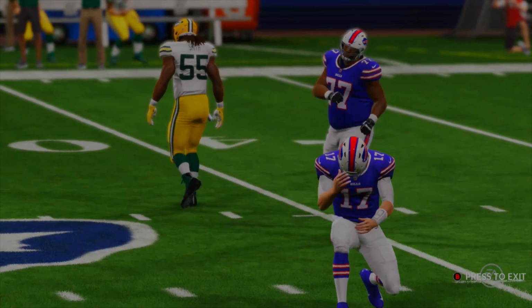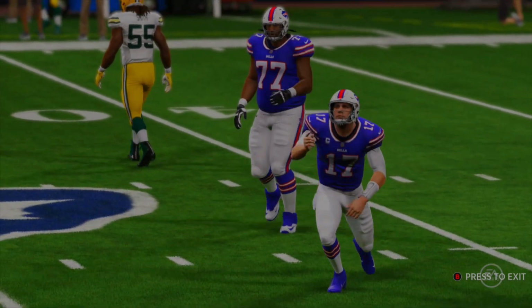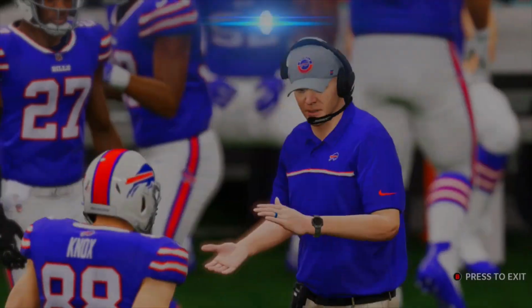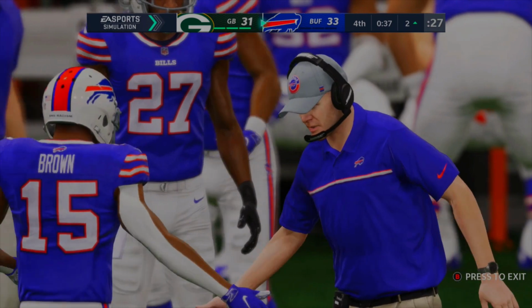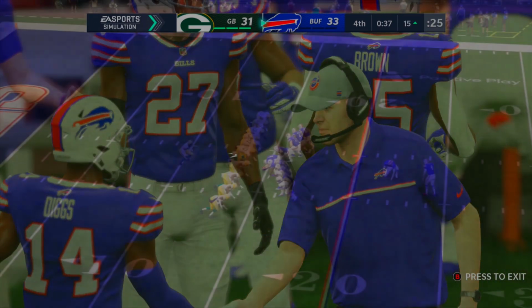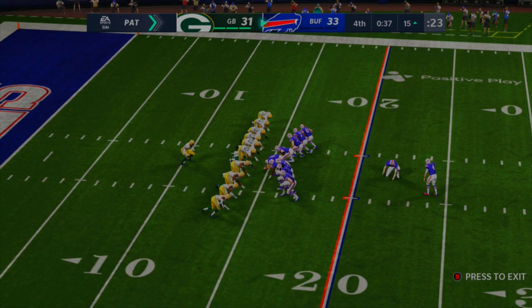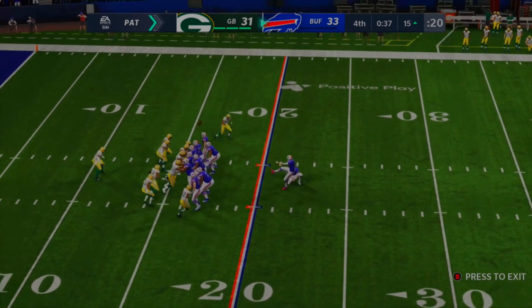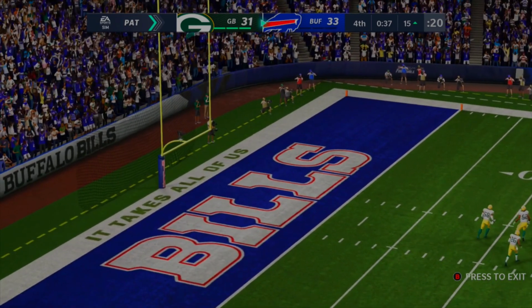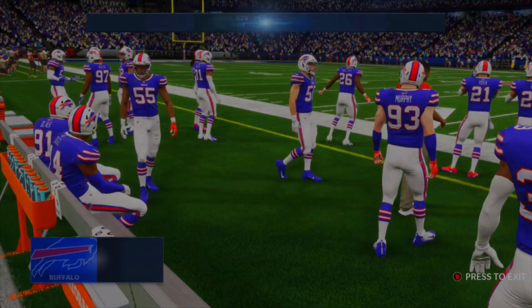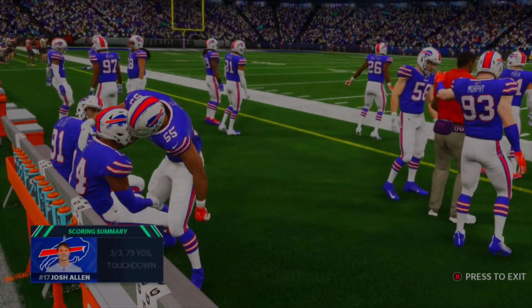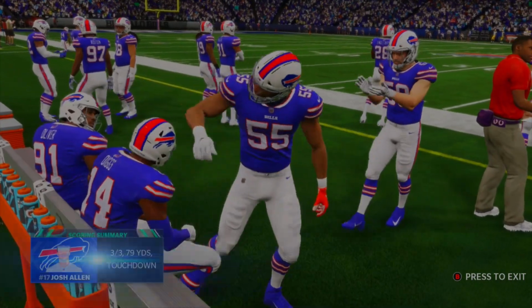Now, last time we've seen the Bills get something like this, the Cardinals and Kyler Murray happened. So, I'm not going to say anything quite yet, but that means that Aaron Rodgers is coming on the field. I'd be a little concerned, but nothing's possible yet. 34-31 is the score we go into. The Packers getting the ball back with 30 seconds left. What a play, what a connection between Josh Allen and Stefon Diggs. 3 for 3, 79 yards and a touchdown.